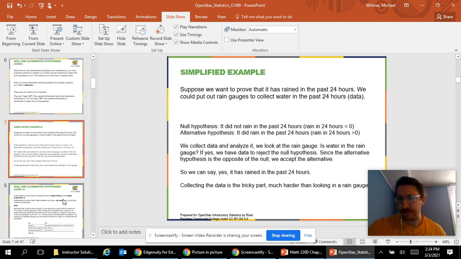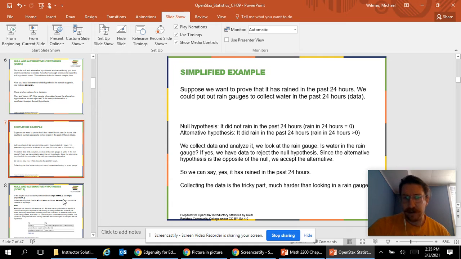Suppose we want to prove that it's rained in the past 24 hours. And maybe we were out of the state or something, and we weren't sure if it rained here. So what we could do is put out rain gauges to collect water before we leave, and then we go out of town and come back. And we could obviously just look at the rain gauge to determine if it rained.